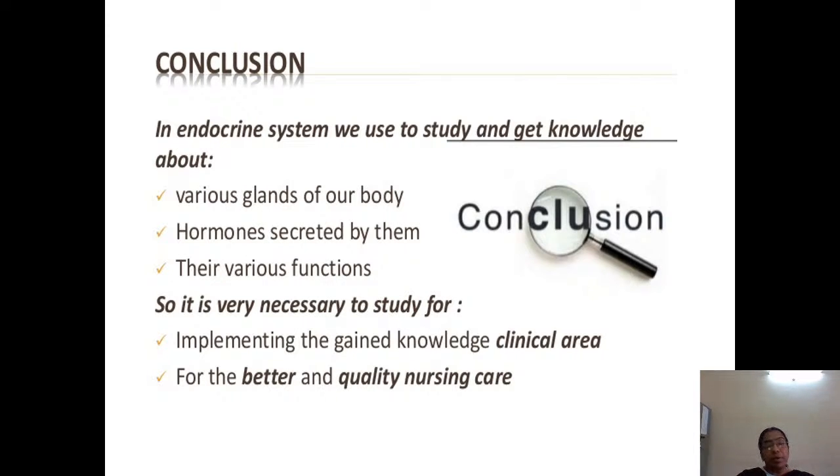In the endocrine system, up till now what we studied is the various glands of the body and the hormones that are secreted. So why is it necessary to study this? By gaining this knowledge, you can know better, and the quality of nursing care can be improved and enhanced.